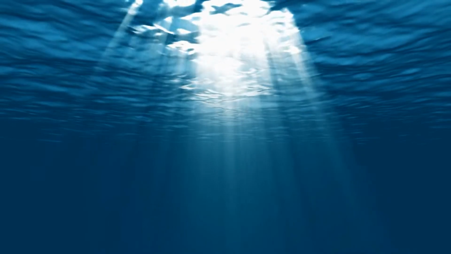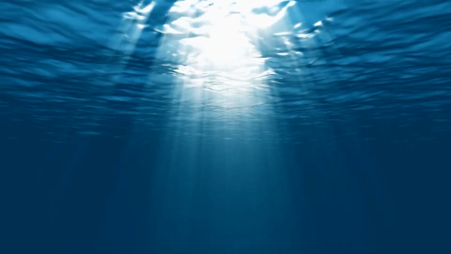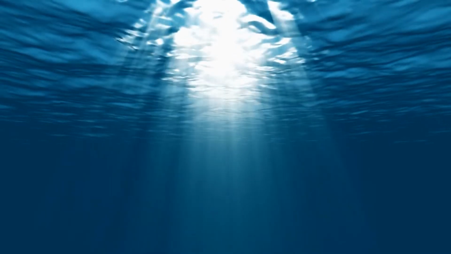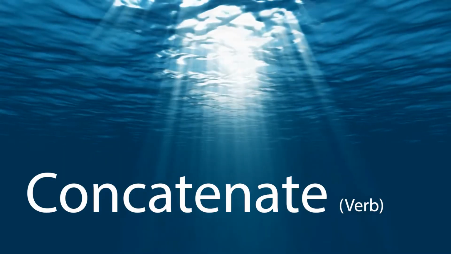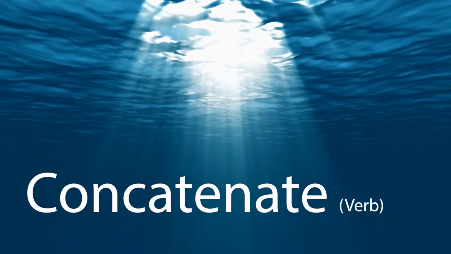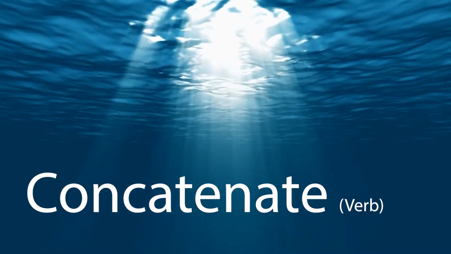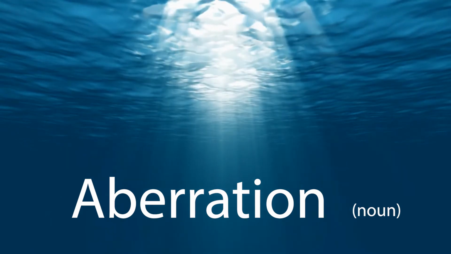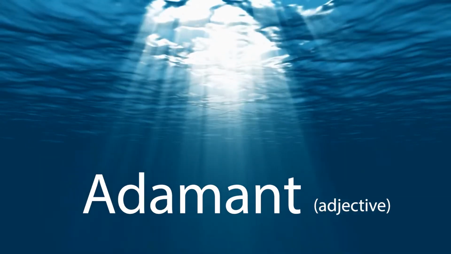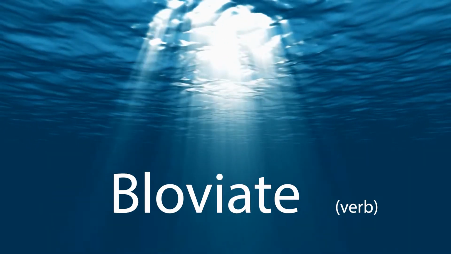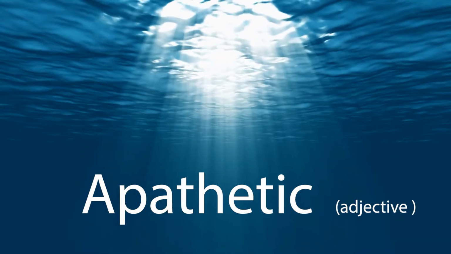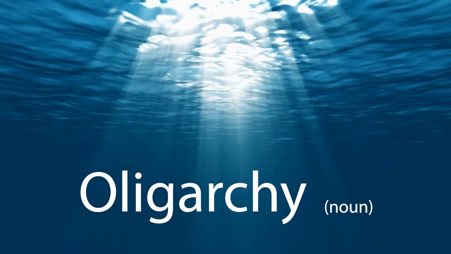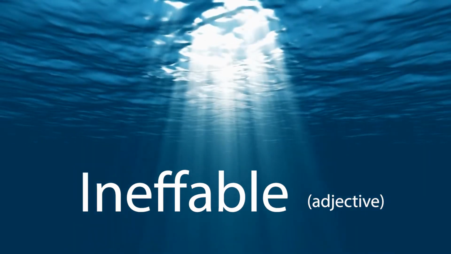In this video I have compiled all the latest 10 advanced level words into one concatenated video. To concatenate is an advanced level word which means to link things together in a chain or series. The words in this series are Aberration, Capitulate, Adamant, Adumbrate, Bloviate, Apathetic, Concomitant, Axiomatic, Oligarchy and Ineffable.